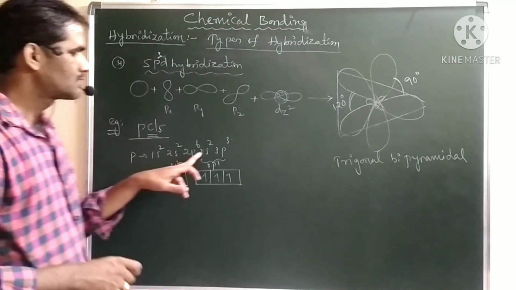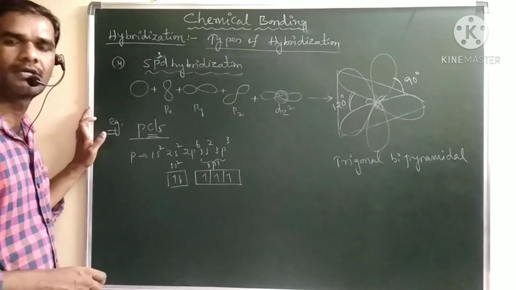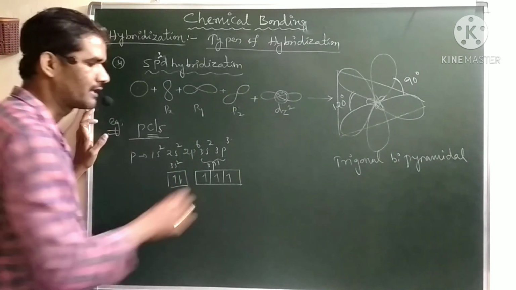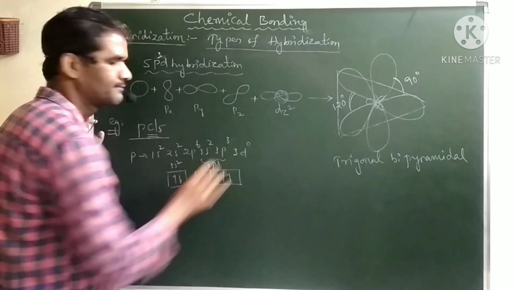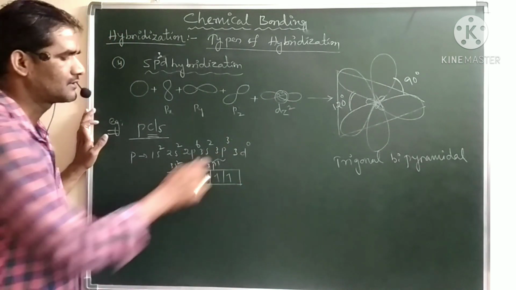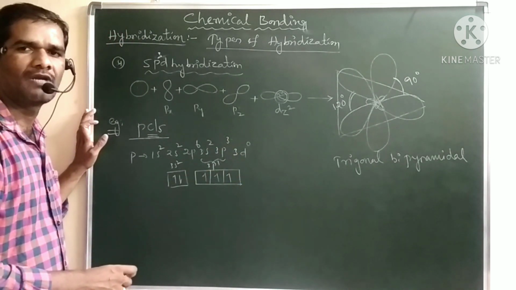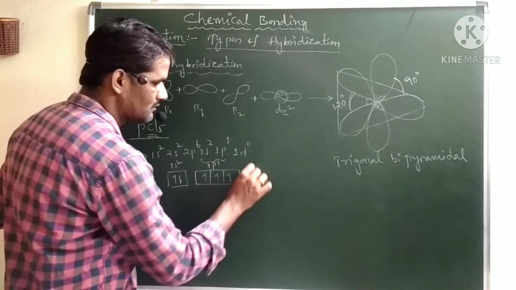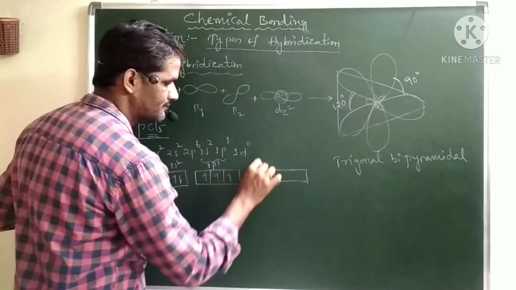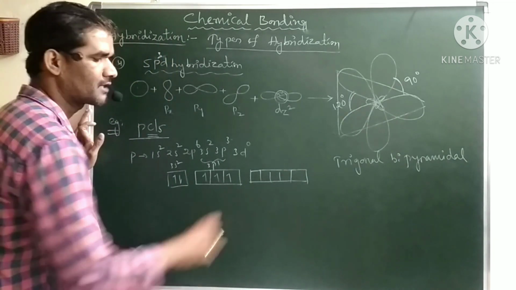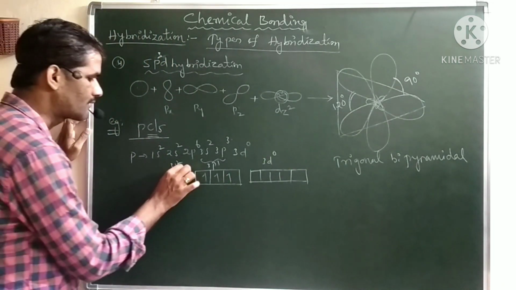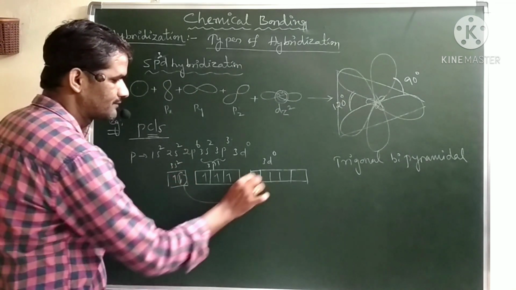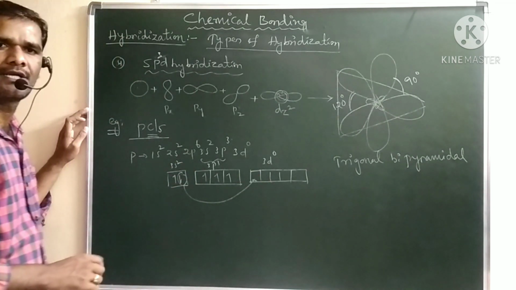And as we know, the third shell also contains 3d orbitals and they are empty. From the third period onwards, we can observe d orbital involvement. Here we have d orbitals. These are empty. Now one of these electrons will be excited to the d orbital.